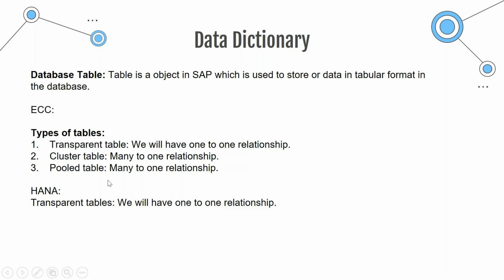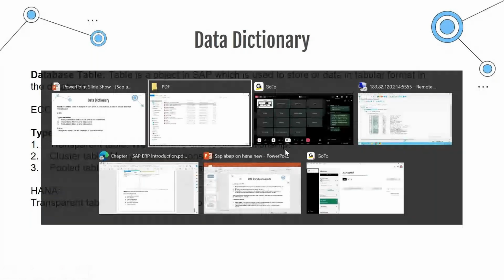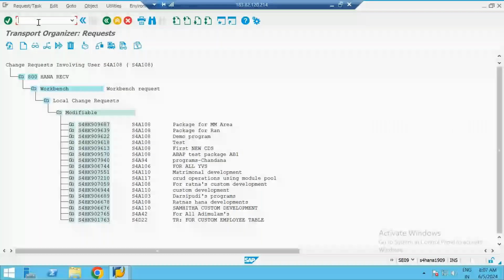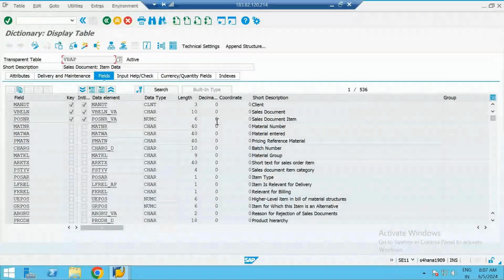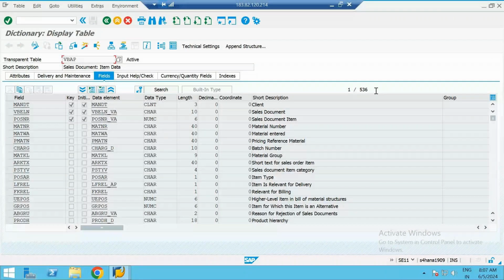The reason is, a transparent table will have a one-to-one relationship with respect to your database. This one-to-one relationship means, observe, I'll show you in the system. I'll display a standard table. VBAP is a standard table. In this table I have 536 fields. At the database level also, this table will only have 536 fields.